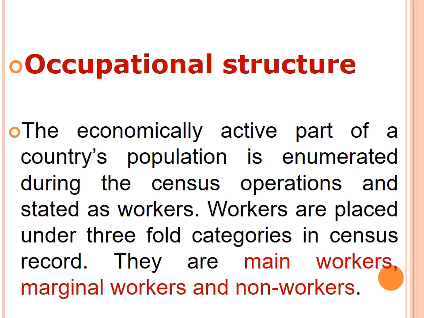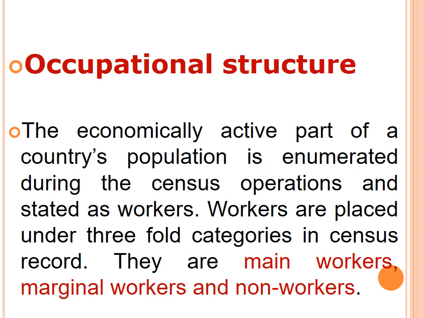Occupational structure. The economically active part of a country's population is enumerated during the census operation and stated as workers. Workers are placed under three-fold categories in census record.